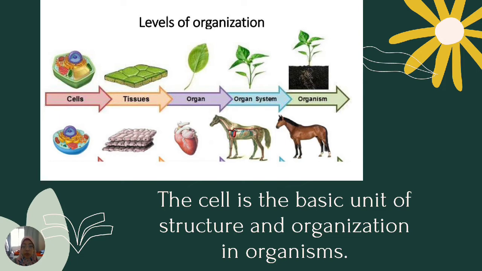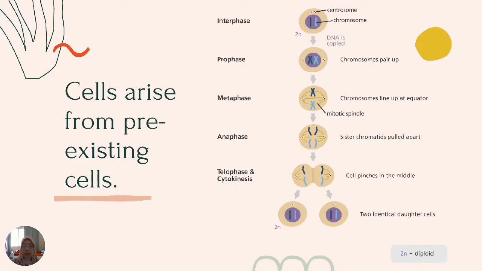An organism will be created if we have perfect organ systems. And last but not least, the third principle of cell theory is that cells arise from pre-existing cells. It means that cells go through mitosis, producing daughter cells identical to the parent cell.